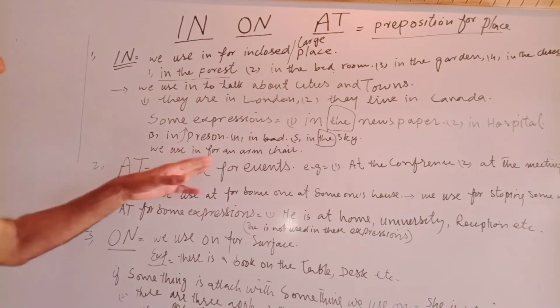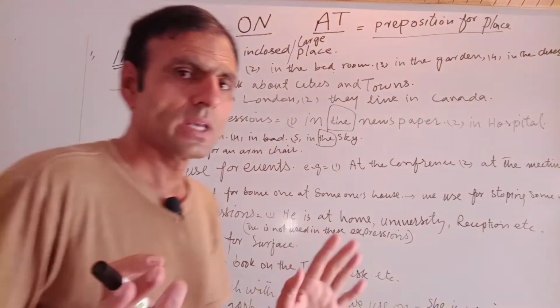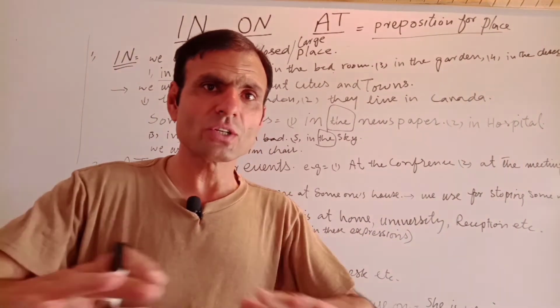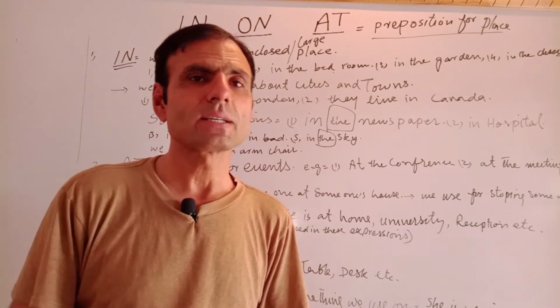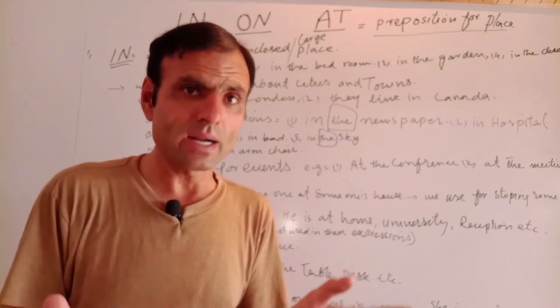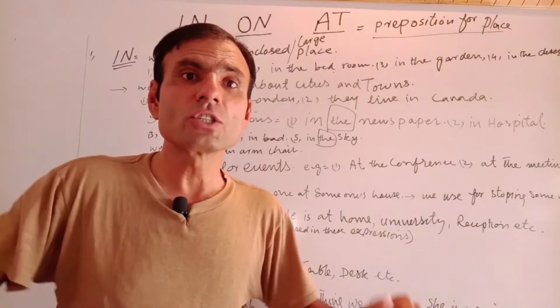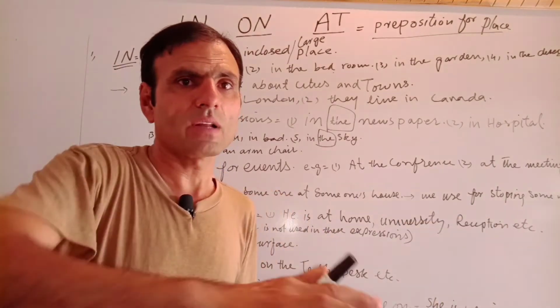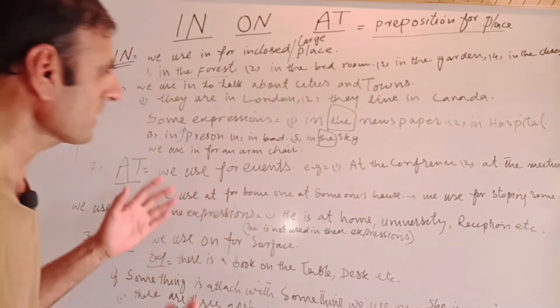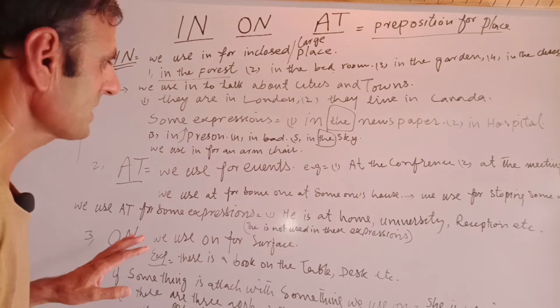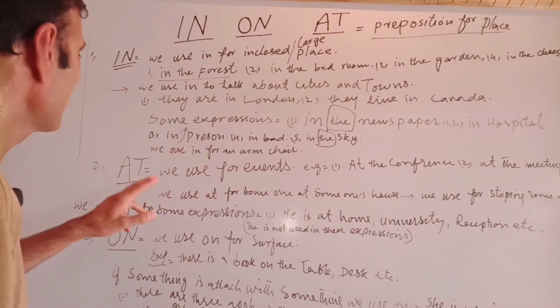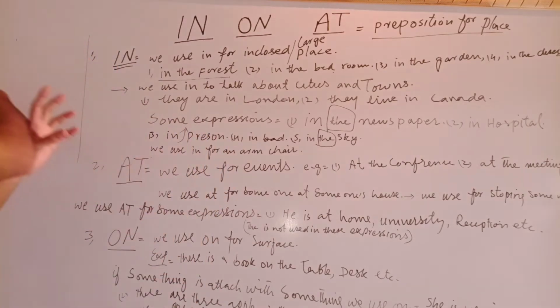Okay, we use "in" for an armchair. If there is a simple chair, with no arms to put our arms on, we don't use "in." If there is an armchair, we say I am in a chair, I was in a chair, he was revolving himself in a chair. Okay, but arms are necessary to use the preposition "in" in this expression.